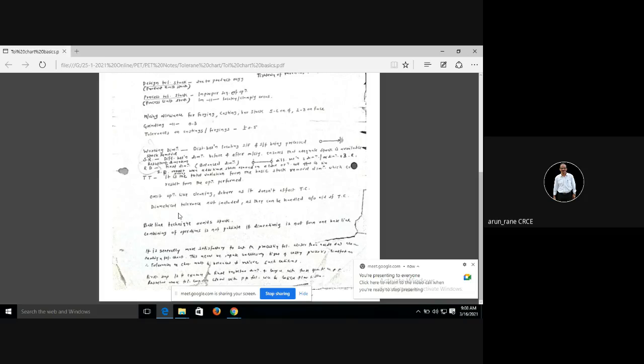There are some terms in making the problem set. One is your working dimension. This you will understand when I use the example. Working dimension is nothing but the distance between the locating surface, that is where you are locating, and the surface being machined, the surface being processed. Suppose this is the surface which is to be machined, and here you are locating. So this dimension is called the working dimension. Just remember this definition. When you take an example, you will come to it.